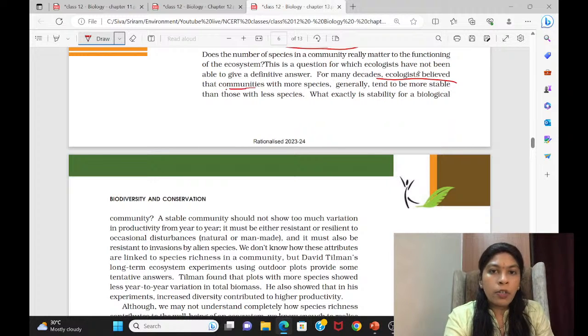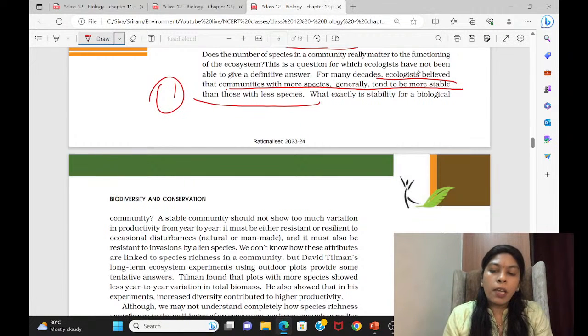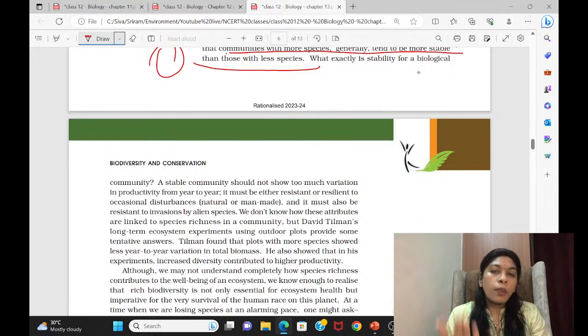See, communities with more species generally tend to be more stable than those with fewer species. Number one. They may ask in a different form. What are the functions of biodiversity? What are the functional roles performed by biodiversity? Why do we need biodiversity? This way the question can come in any format. Then they will give 1, 2, 3, 4 statements. Choose which is the right option from above. They will give it like this. So what is that stability of the community?